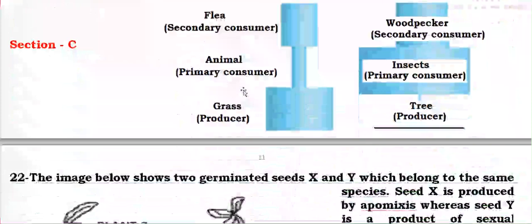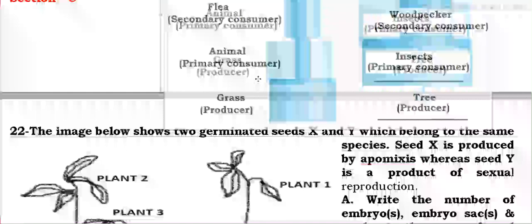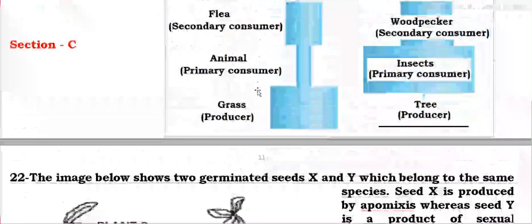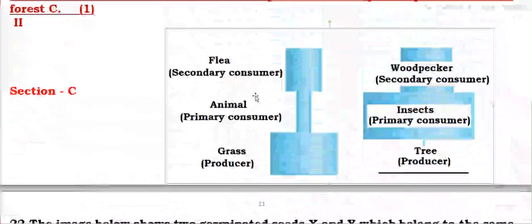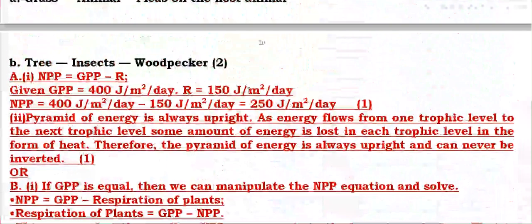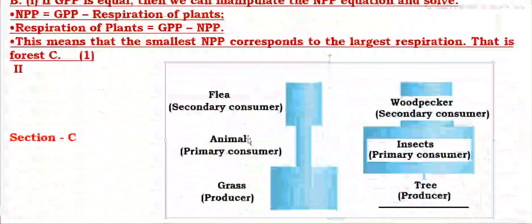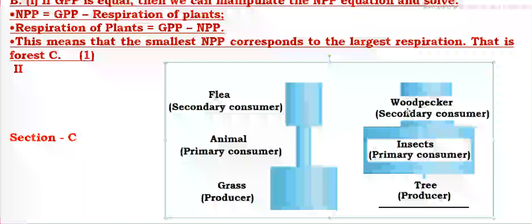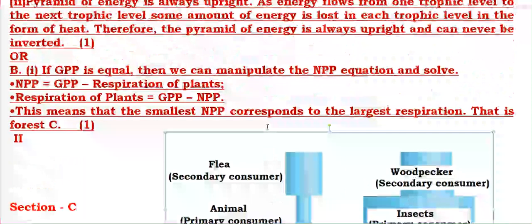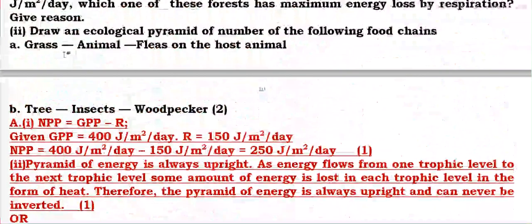Here animals are given, and in this the food chain in the water. Grass, animal, flea, it is the food chain. Tree producer, insect and woodpecker, these are the pyramid as well as food chain. This is the second question.